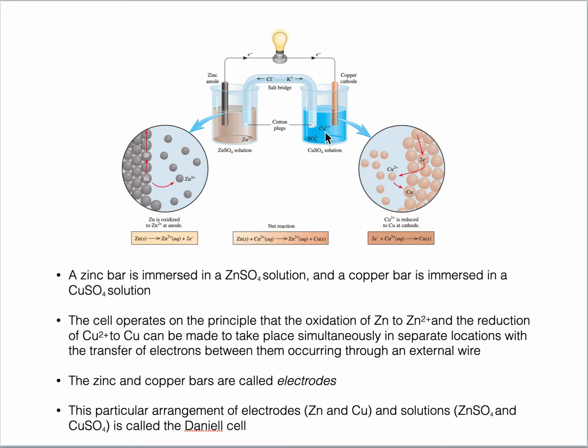Similarly, on this side, copper 2 plus is disappearing here, so we need positive charge here. That positive charge is provided by potassium plus 1, and it will travel through this membrane and enter into the solution. So the purpose of the salt bridge is to neutralize the solutions here, or to prevent the accumulation of positive and negative charges here, or to continue the flow of electrons in this electrochemical cell.